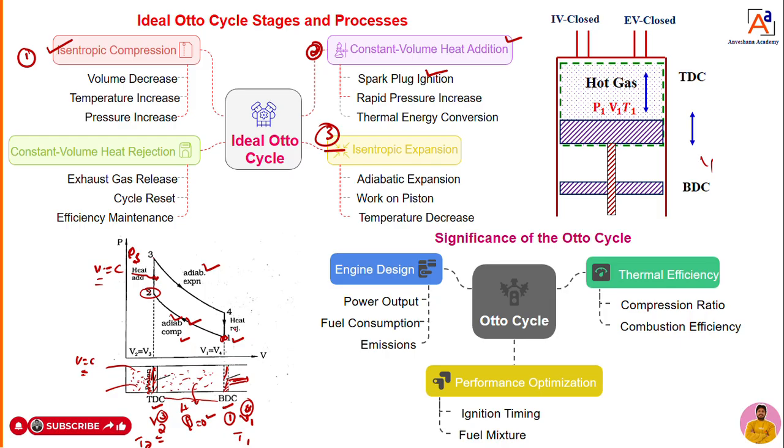Once it is done, what we are going to do now? We are going to open the exhaust valve. When we open the exhaust valve, heat is going to get rejected as the hot gases move from the cylinder to the surroundings. That means heat is getting rejected at a constant volume. Then you allow the exhaust gas to move from the cylinder to the surroundings. Hence the heat is getting rejected at a constant volume. That we can call V4 is equal to V1. That I have written.